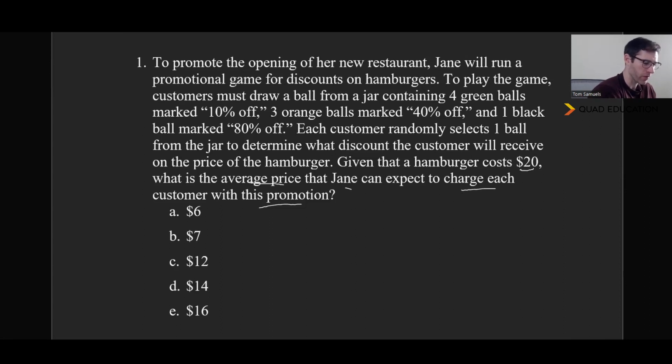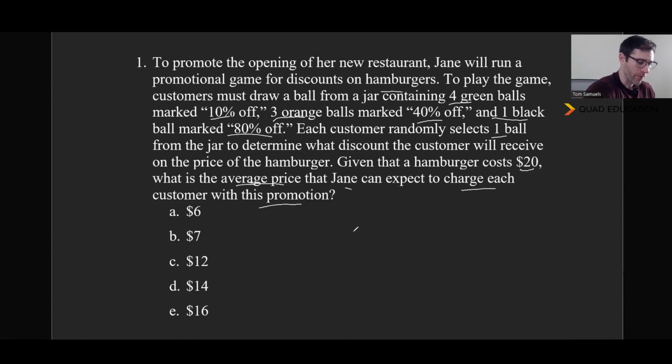To promote the opening of her new restaurant, maybe it's just a really good hamburger for 20 bucks, Jane will run a promotional game for discounts on hamburgers, so less expensive. To play the game, customers must draw a ball from a jar containing 4 green balls marked 10% off, 3 orange balls marked 40% off, and 1 black ball marked 80% off. Each customer randomly selects 1 ball from the jar to determine what discount the customer will receive on the price of the hamburger. Given that the hamburger costs $20, what is the average price that somebody can expect to pay for a hamburger?